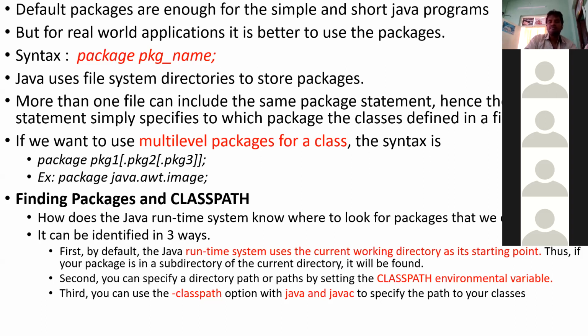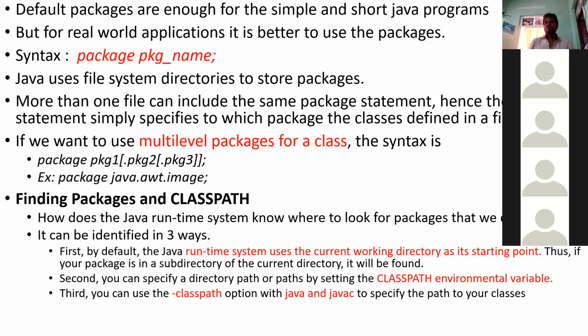Next, the third way is you can use the class path option with java and javac to specify the path to your class. By using this class path option, we can perform the java and javac steps, and you can execute those commands at your directory.